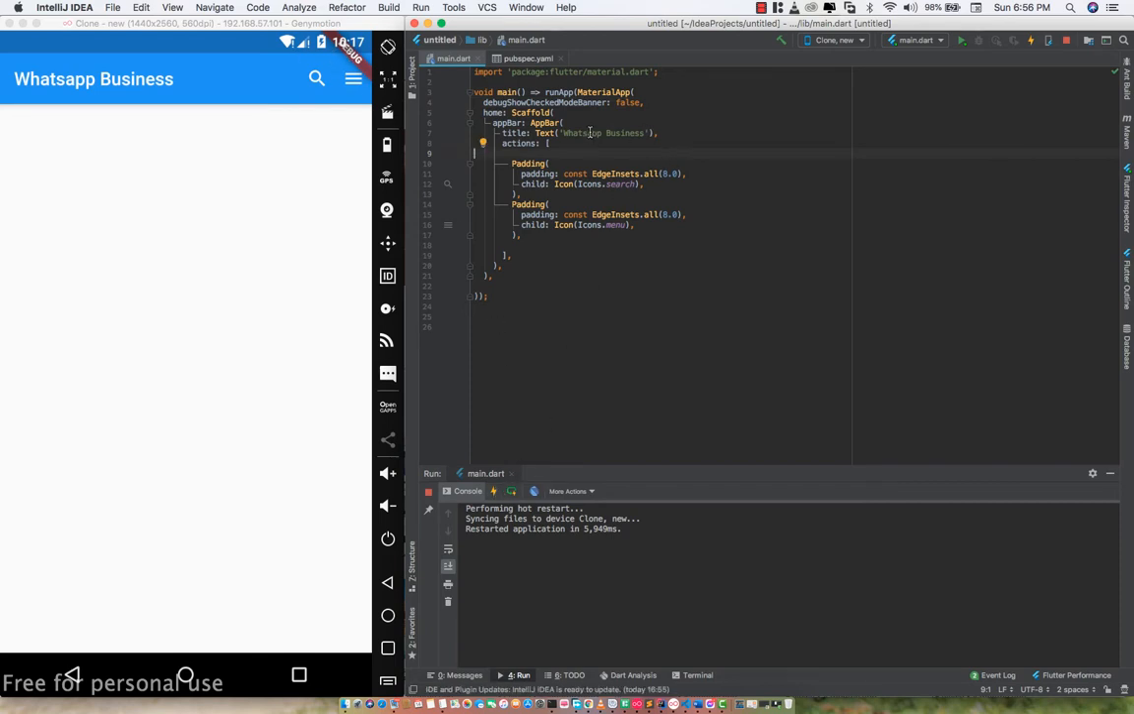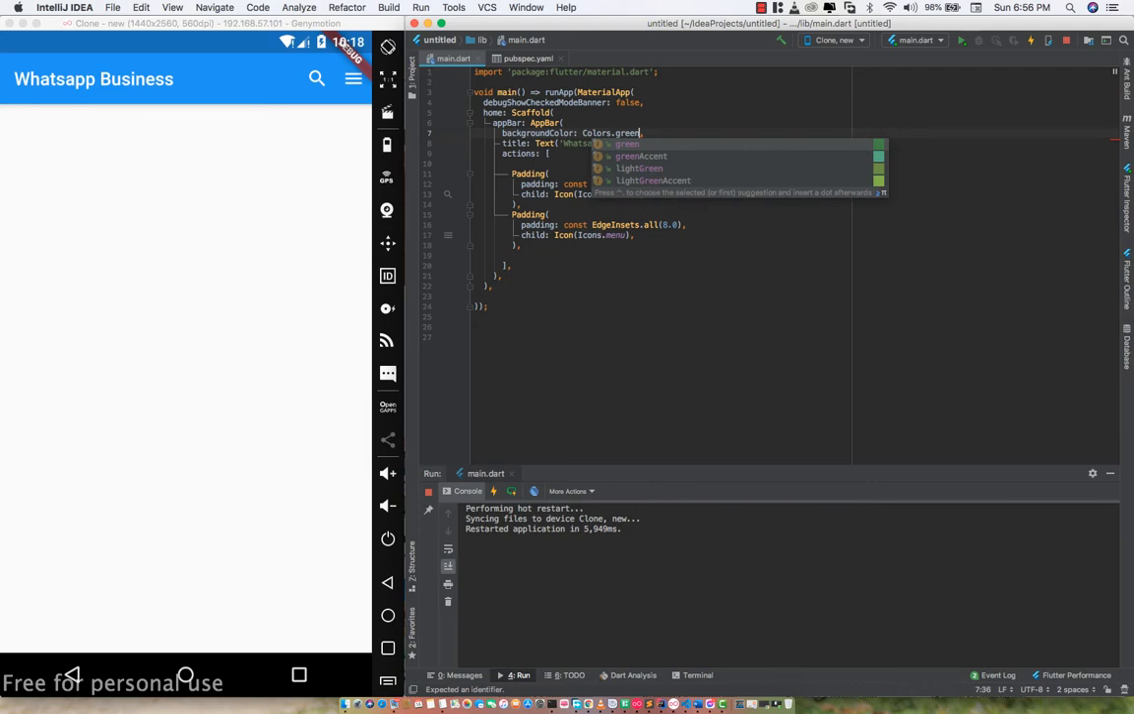So let's specify the color of the AppBar. We're just going to say backgroundColor, and that is going to be Colors.green, and let's specify the strength of the green to 900. Doing that, you can see that you now have what I did previously. So this is how I came about designing this.